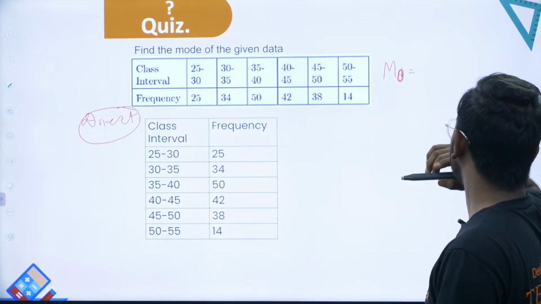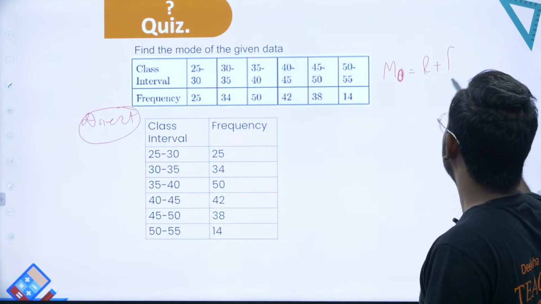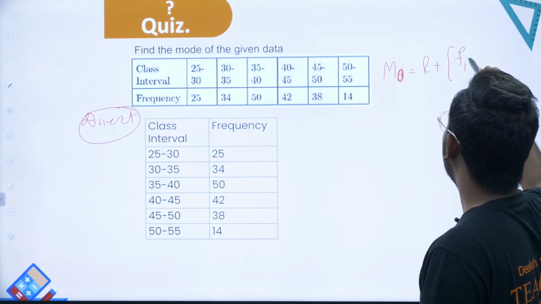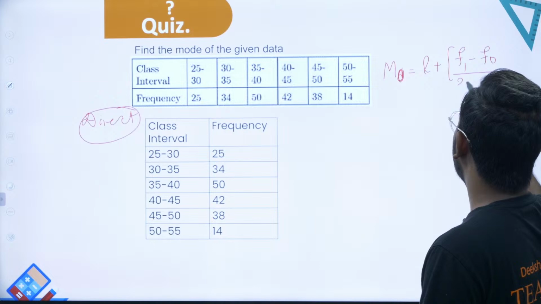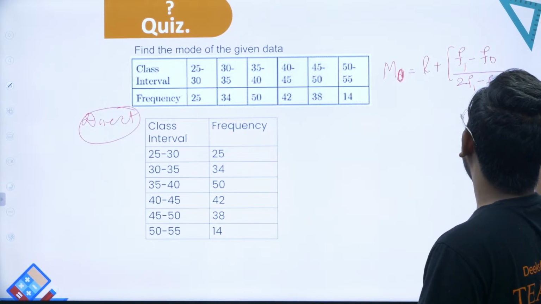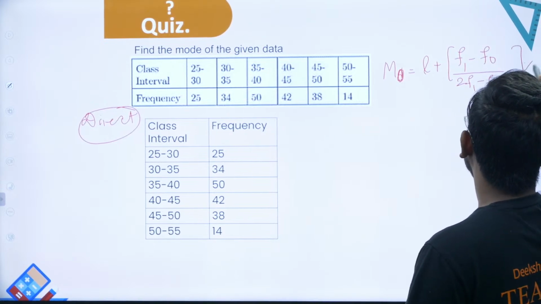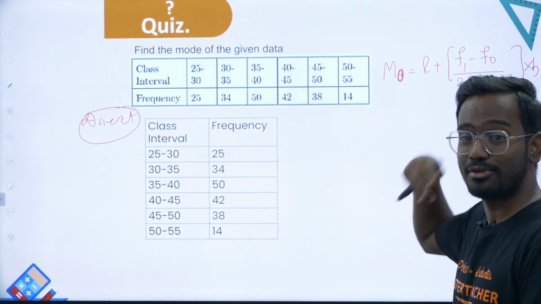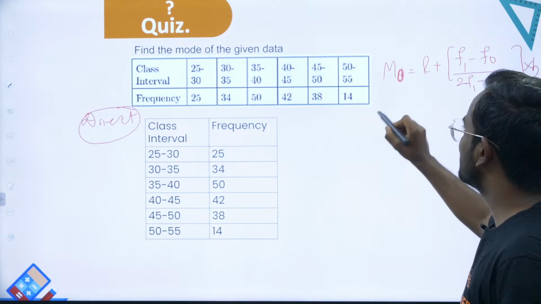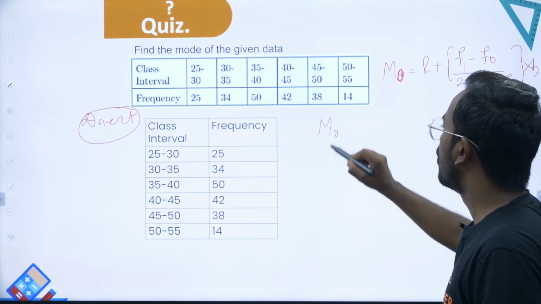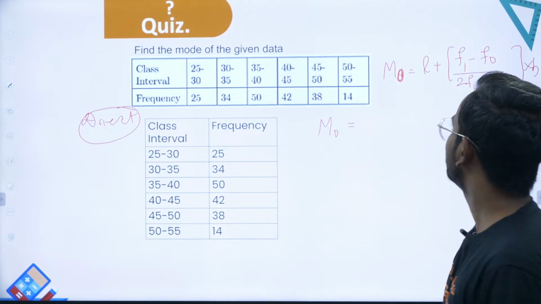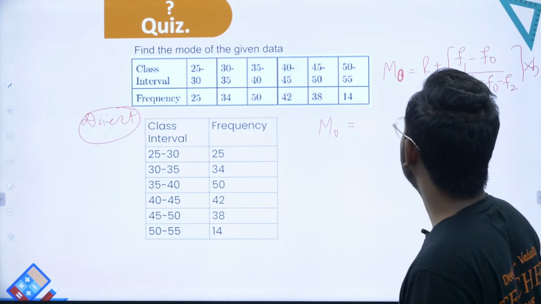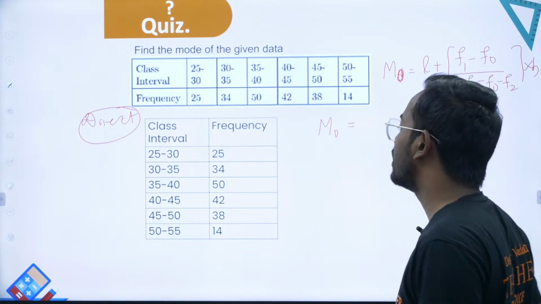So mode is given by L plus f1 minus f0 divided by 2 times f1 minus f0 minus f2, into h. By now this formula is almost your friend, we have used it so many times already. So this is basically MO is equal to, what is L? L is the lower limit that is related to your modal class.